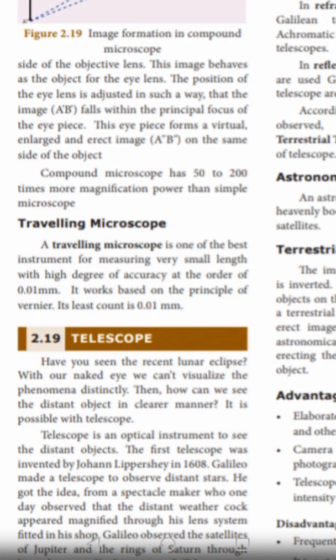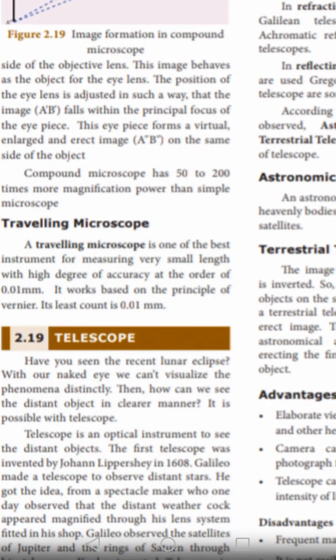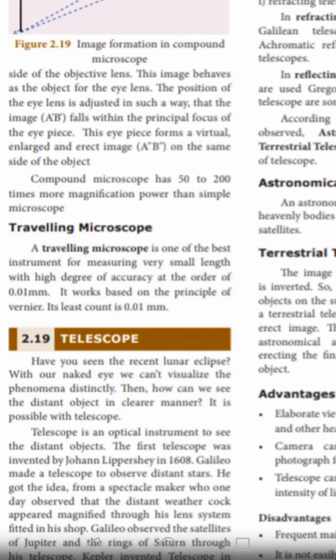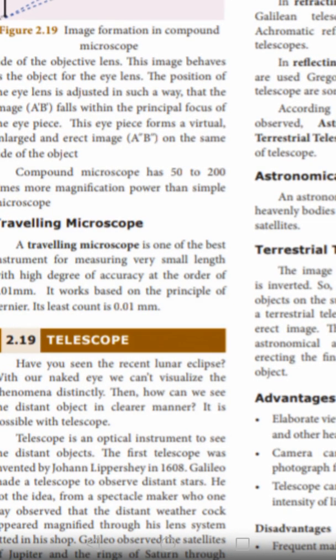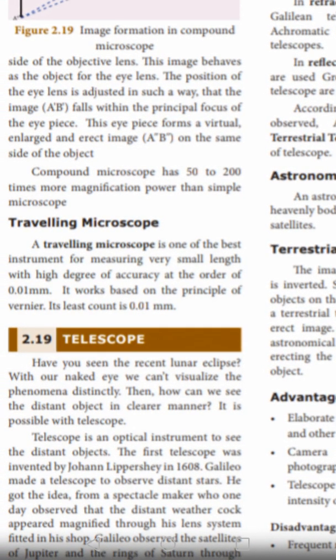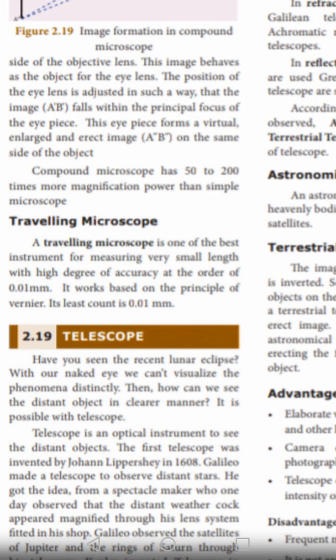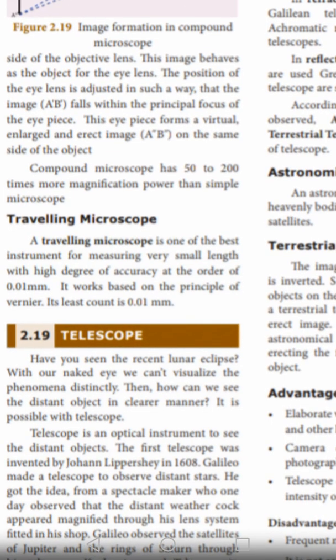The traveling microscope is one of the best instruments for measuring very small lengths. It is a vernier instrument, you know that. So it is based on the principle of vernier. Its least count is 0.01 mm.